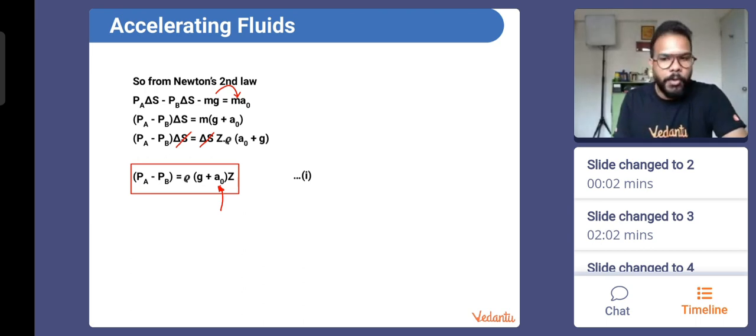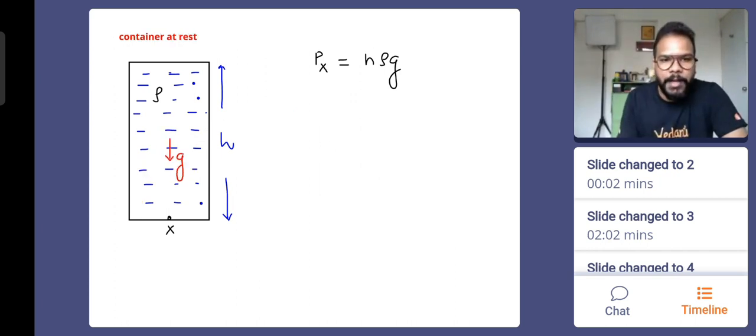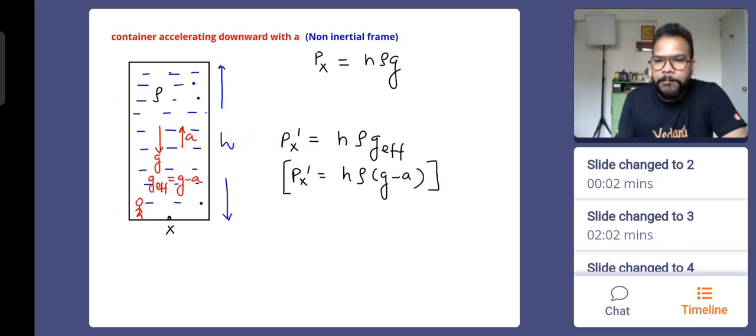So there comes a very important point here, everybody. Always remember the free surface of the liquid. Do we understand what is free surface? The topmost layer of the liquid. The topmost layer of the liquid always remains perpendicular to the direction of effective acceleration. So you see that effective acceleration was either downward or maybe upward. It is vertical, right? The effective acceleration so far was along the y direction. And that's why the layer remained horizontal when the container was accelerated upward or downward. Okay, everybody, you get it?